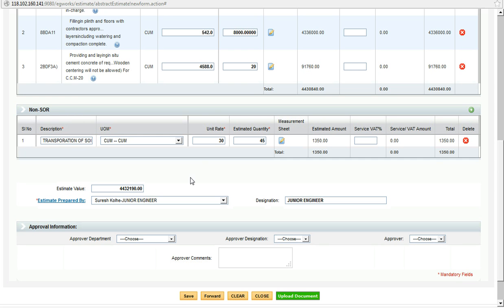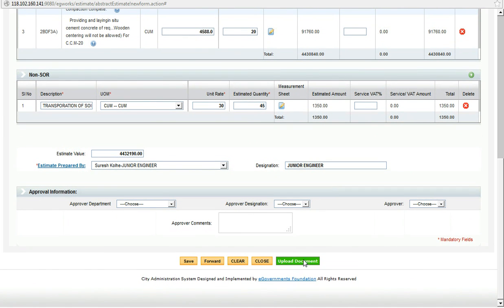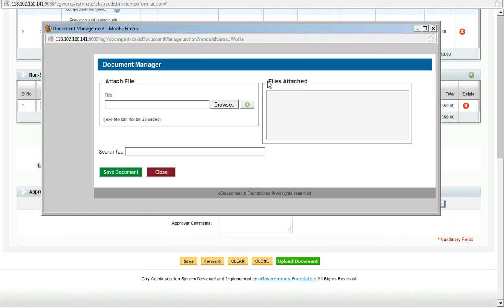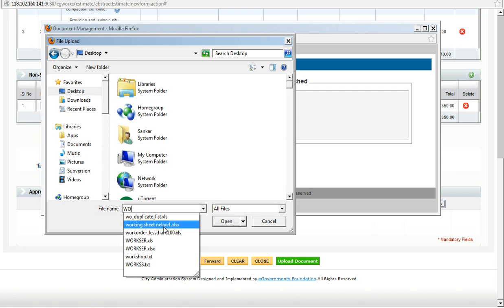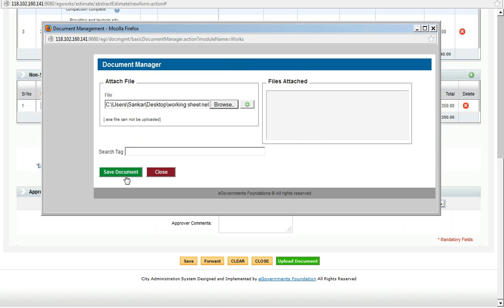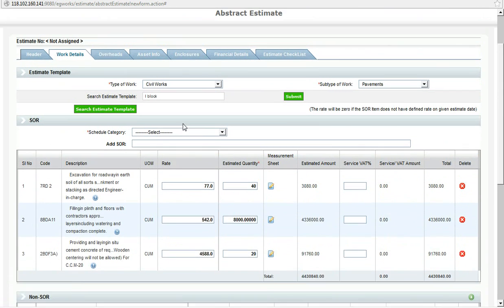Now I need to add the overhead for this estimate. Before that, there is an upload document feature where I can upload documents, which helps the user to attach the several working diagrams associated with the project. I am browsing a working diagram, working sheet, open, saving the document. Now the document is saved with the estimate.